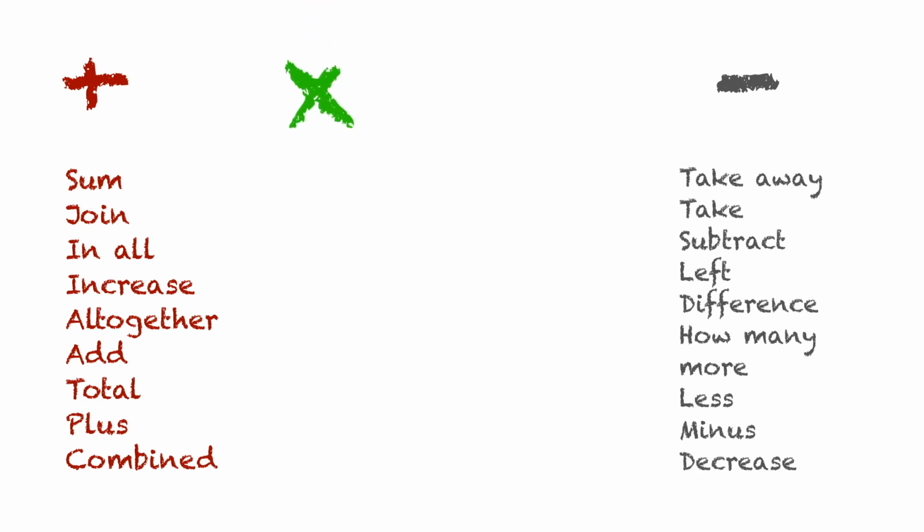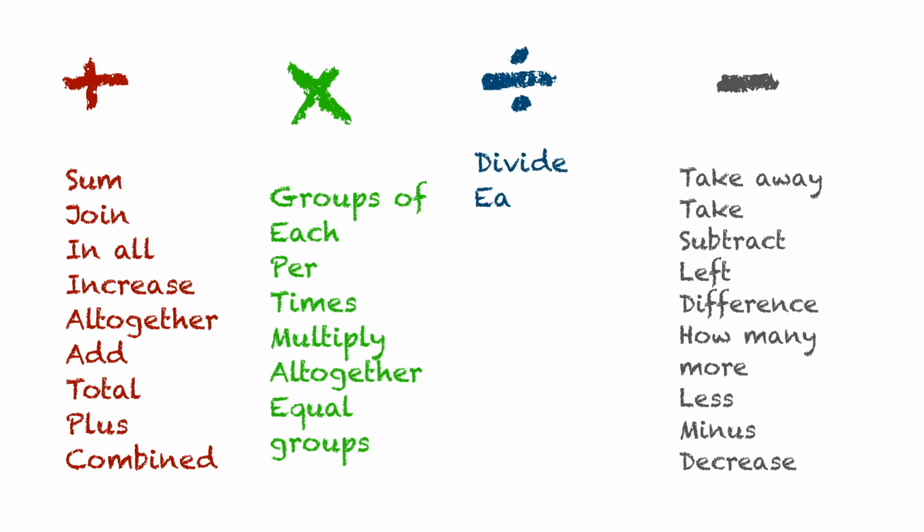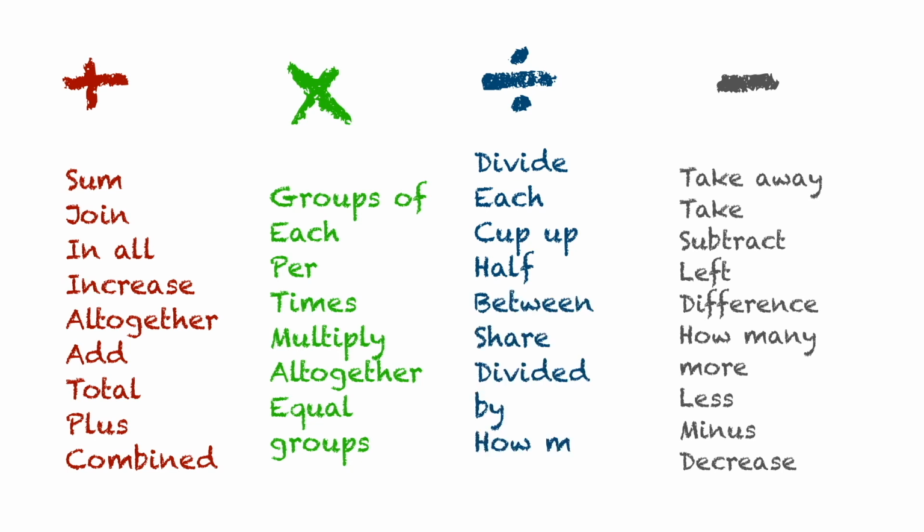Keywords for multiplication. Groups of, each, pair, times, multiply, all together, equal groups. Keywords for division. Divide, each, cut up, half, between, share, divide by, how many in each.